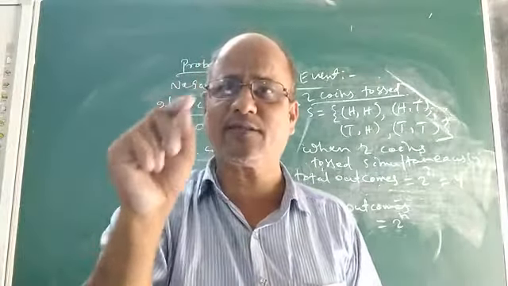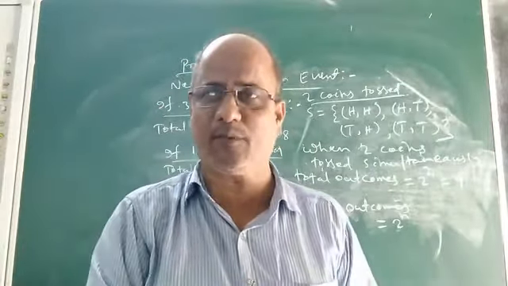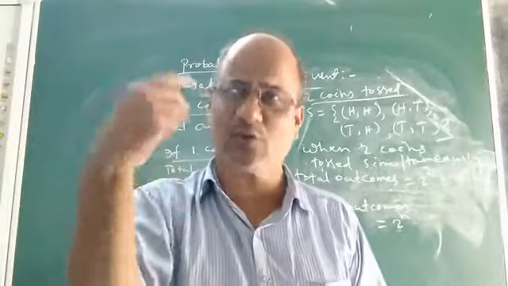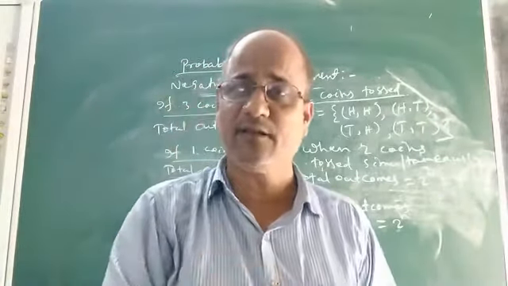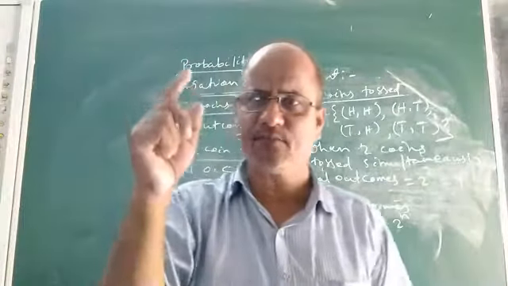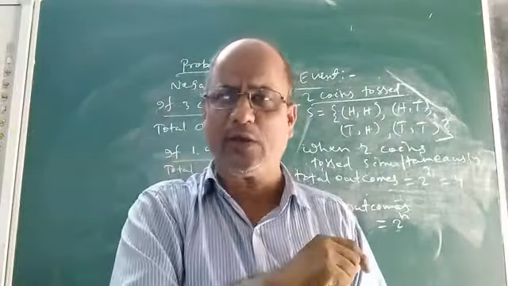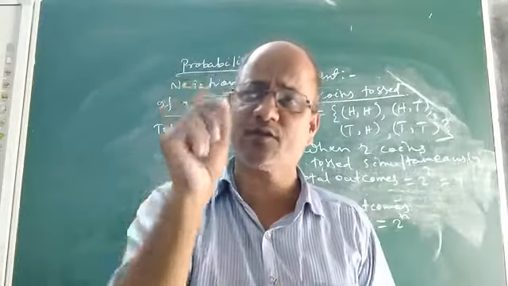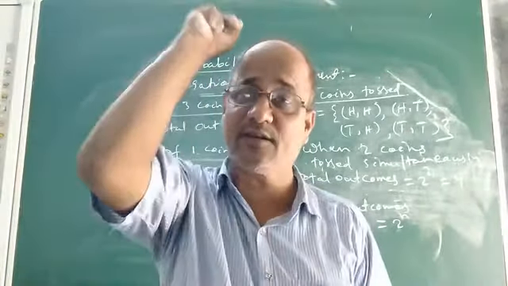Don't think that 6 plus 6, that is 12, will be the total number of outcomes when two dice are thrown at a time. It will be 36. The formula is 6 to the power 2. Similarly, if you throw 3 dice at a time, simultaneously, what will be the total number of outcomes? It will be 6 to the power 3, that is 216 outcomes.